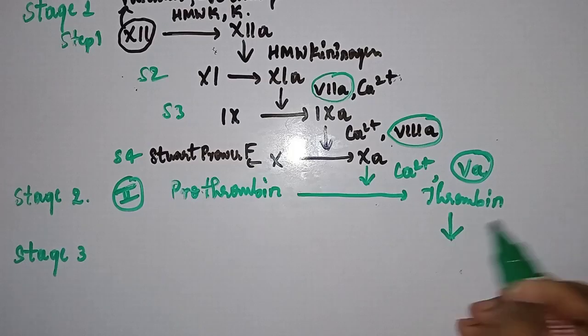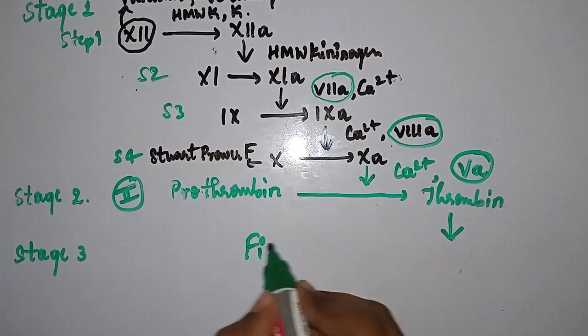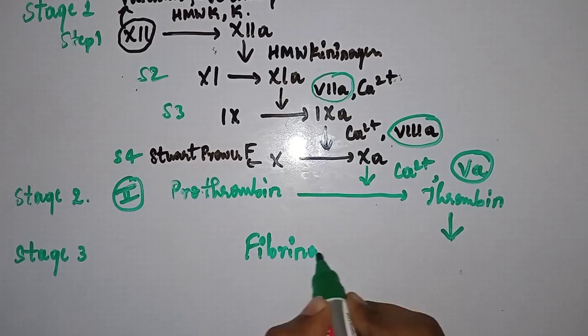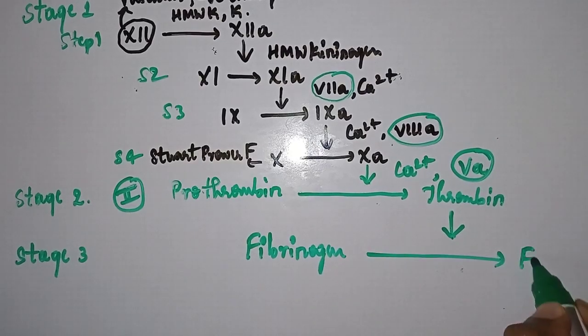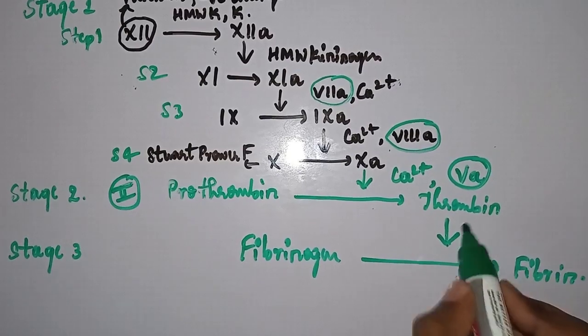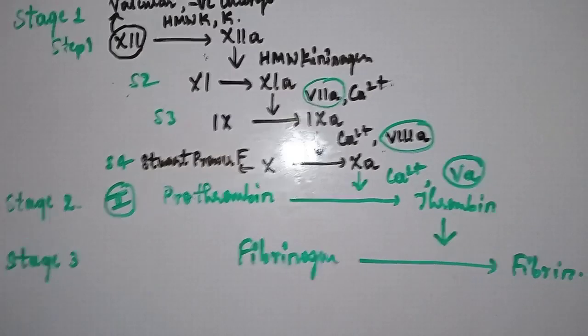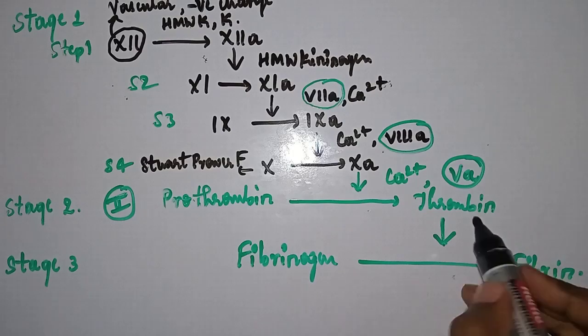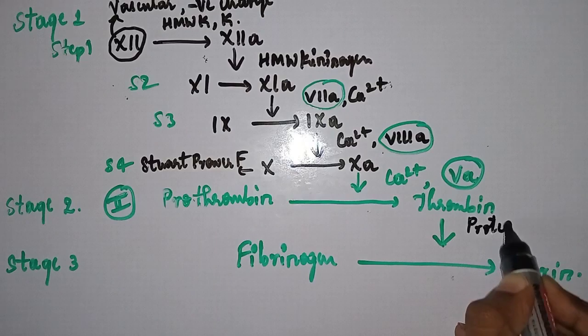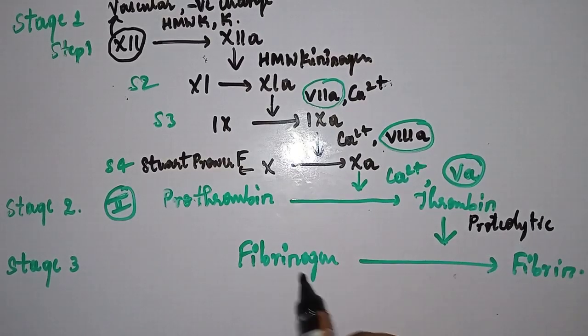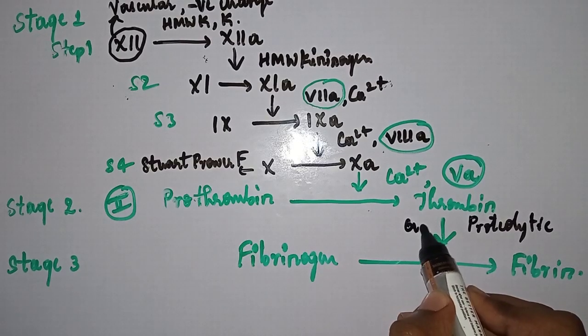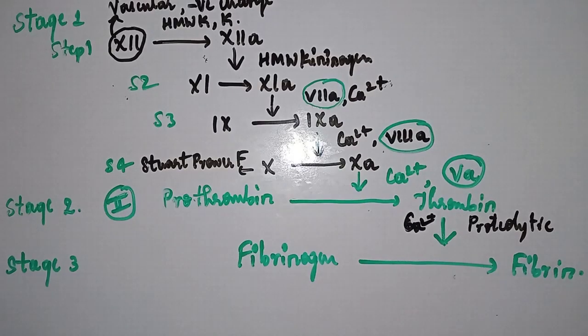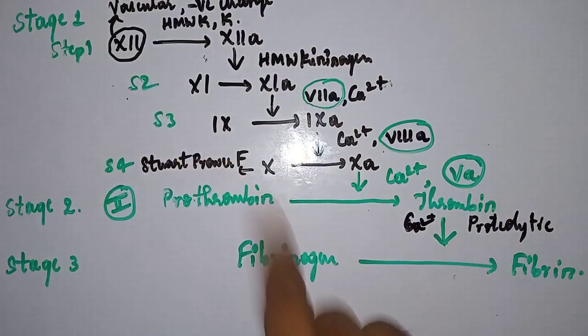This thrombin converts fibrinogen to fibrin. Please remember, thrombin is a proteolytic enzyme which is dependent on vitamin K, right? This is proteolytic. It just cleaves the fibrinogen to convert it to fibrin, right? So, what is the cofactor for this reaction? Simple, calcium, Ca2 plus, right? So, this is the intrinsic pathway.